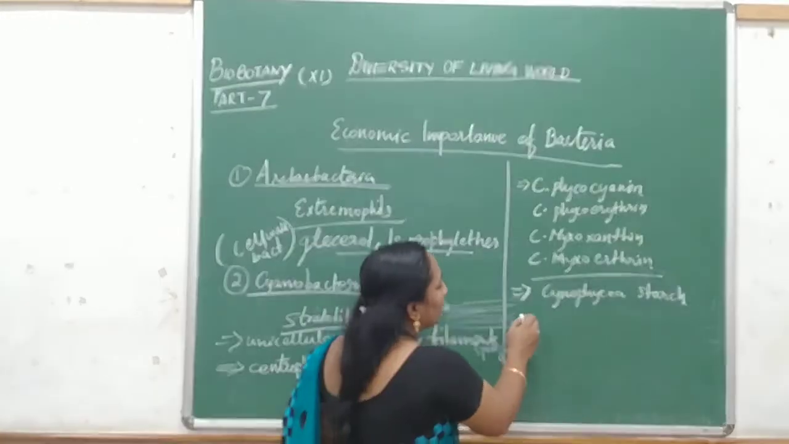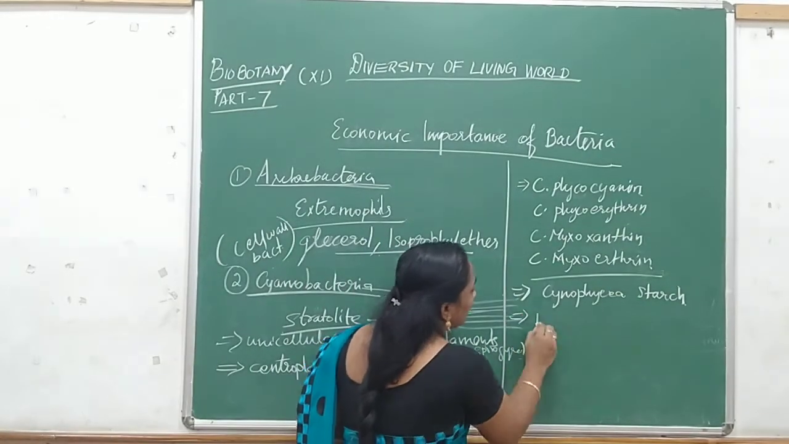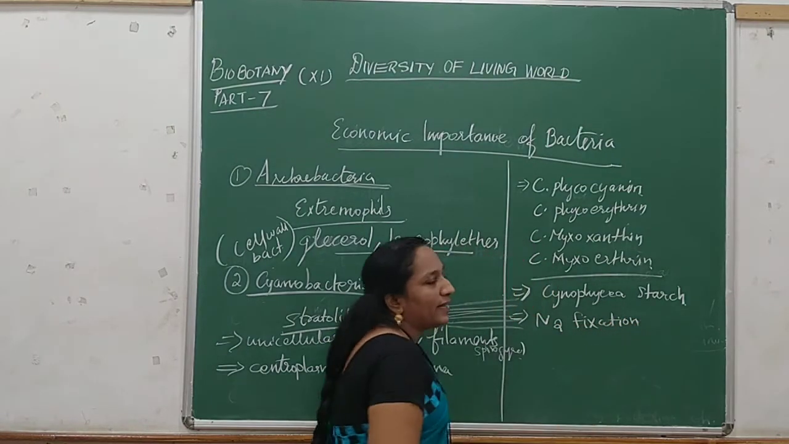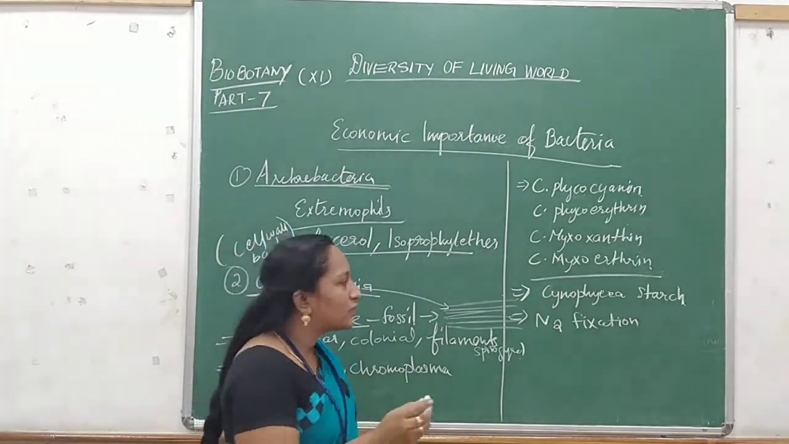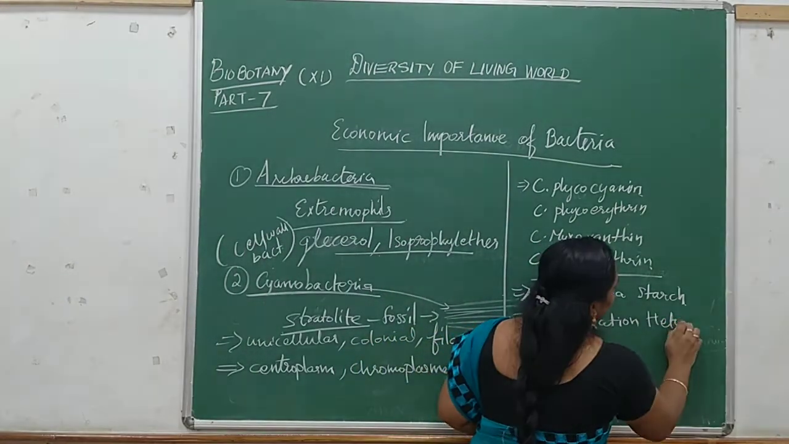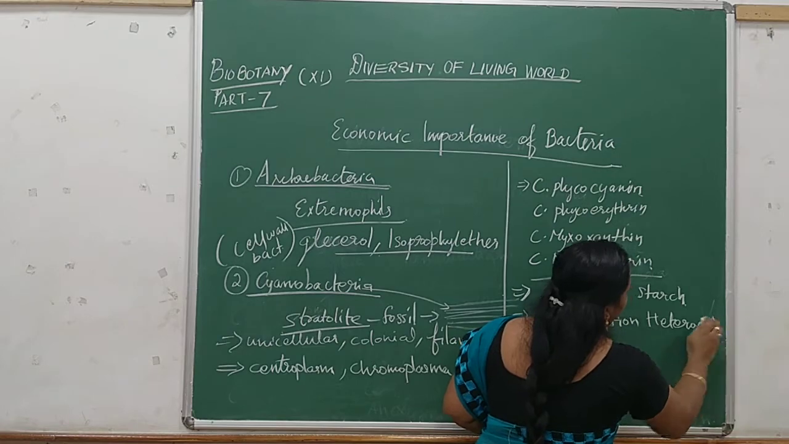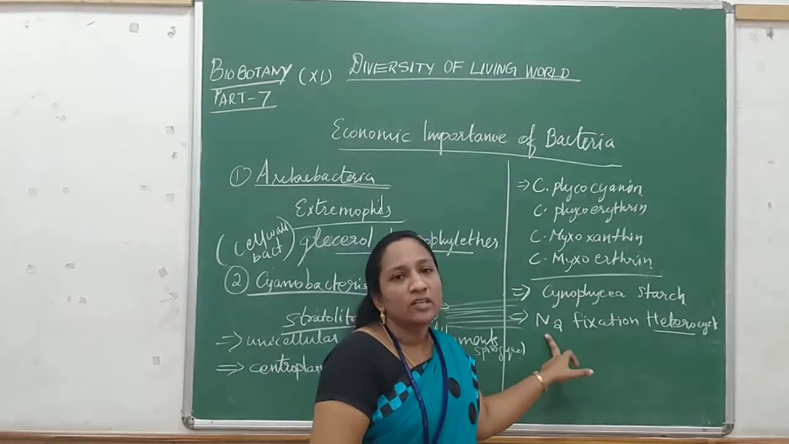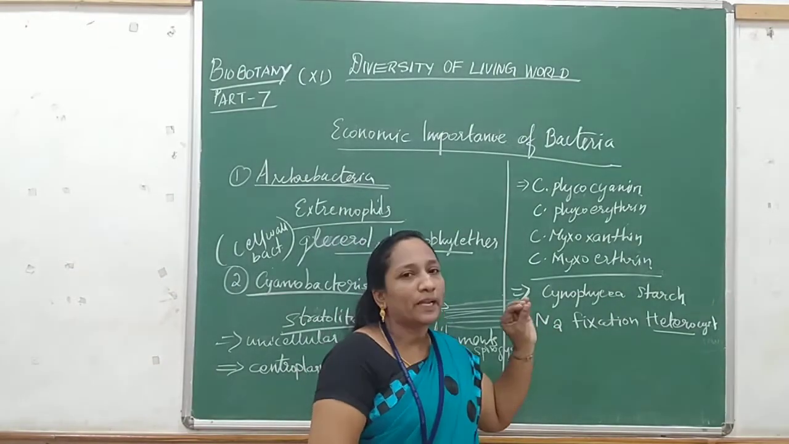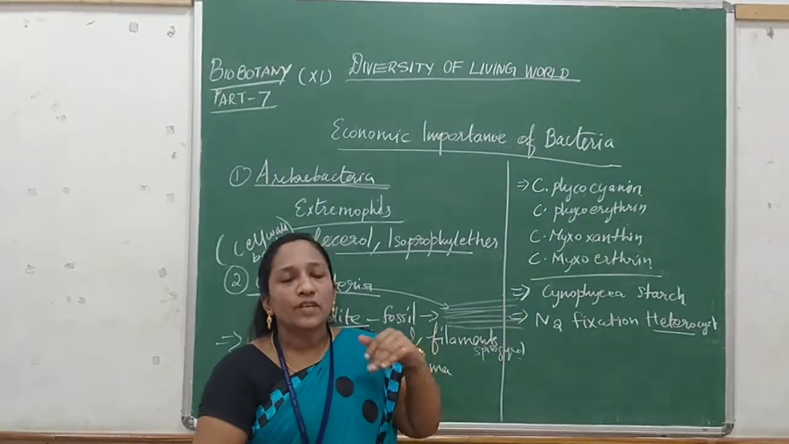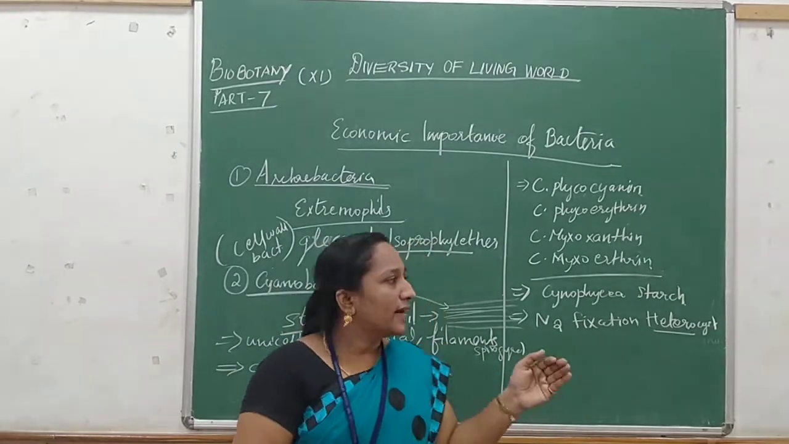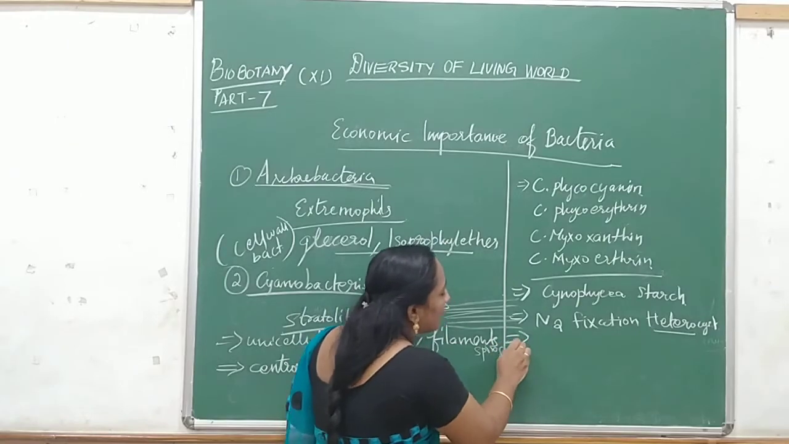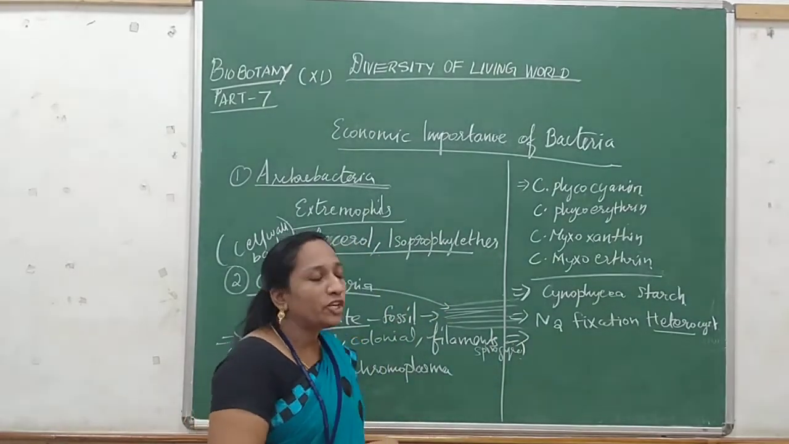And next one is called nitrogen fixation. So cyanobacteria will be having some hard cells called heterocyst. And this heterocyst part will be doing the fixation of nitrogen. So this nitrogen is fixed by the particular area of the cyanobacteria, which is turned into a hard surface, that is called heterocyst.